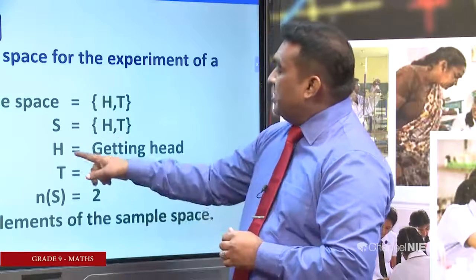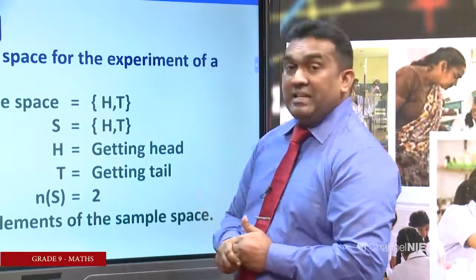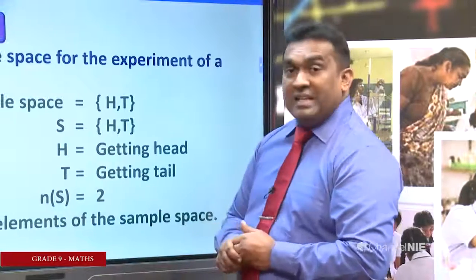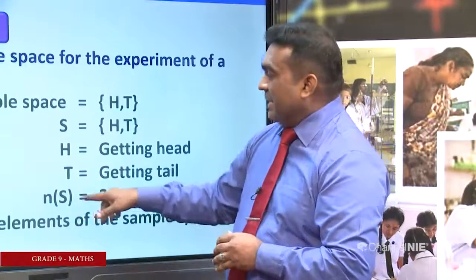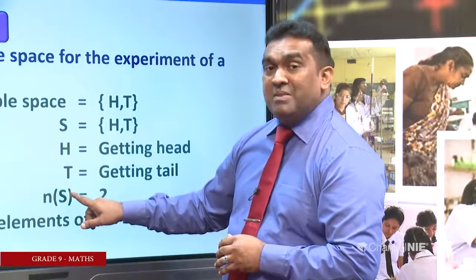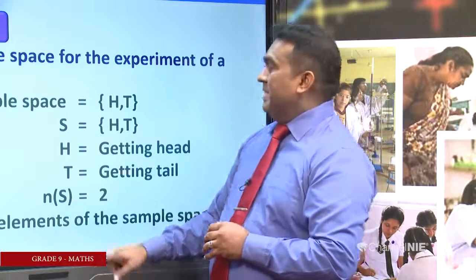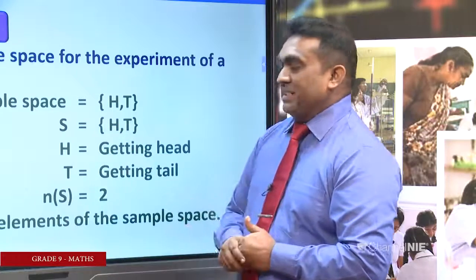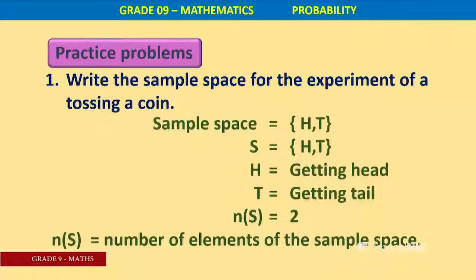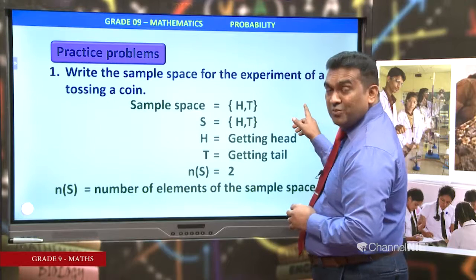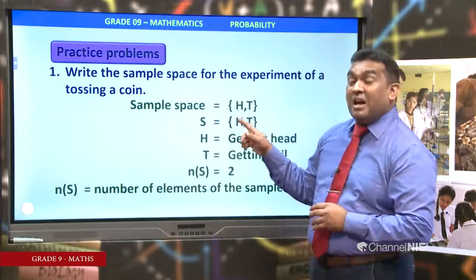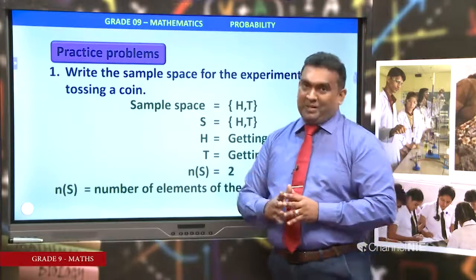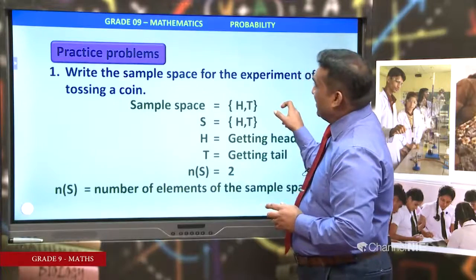What is the meaning of H? Getting head. T, getting tail. n(S). n(S) means number of elements of the set. How many elements are there? 1, 2. 2 elements. The definition, n(S) is number of elements of the sample space. I suppose that you understood well sample space, total outcomes of a random experiment. Right, next one.